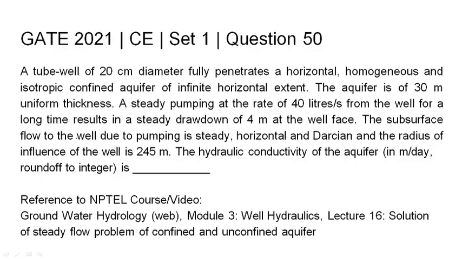The subsurface flow to the well due to pumping is steady, horizontal and Darcian, and the radius of influence of the well is 245 meters. The hydraulic conductivity of the aquifer in meter per day, which needs to be rounded off to integer, is. The relevant NPTEL reference has been provided as below.